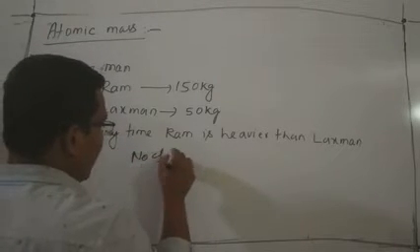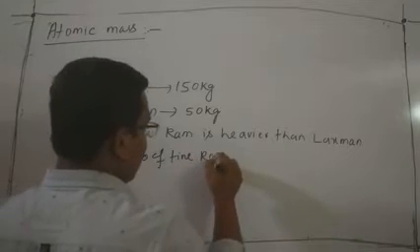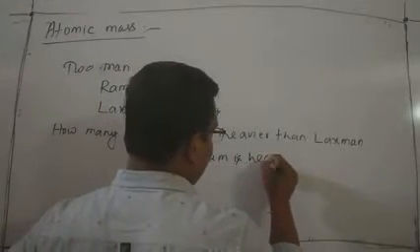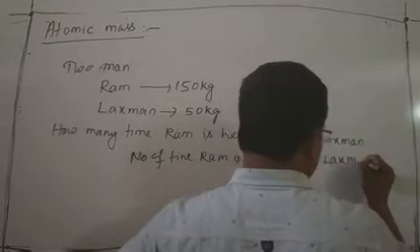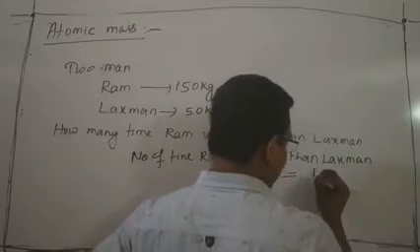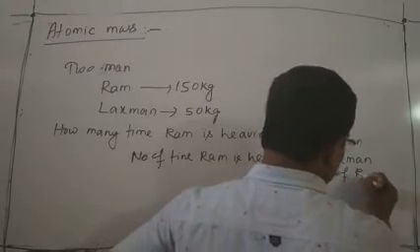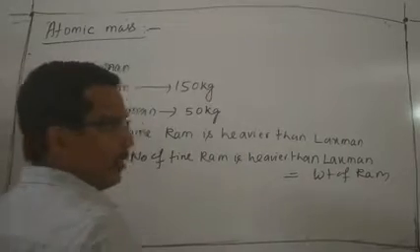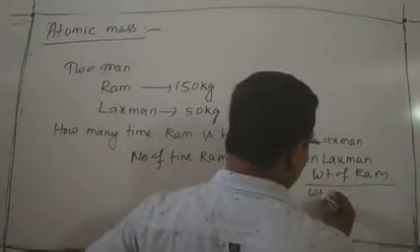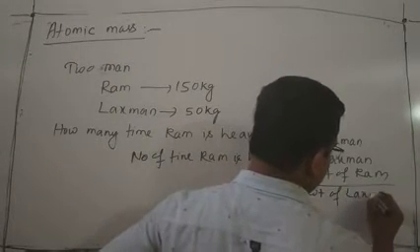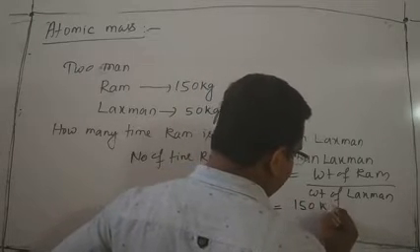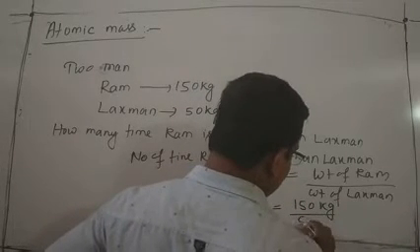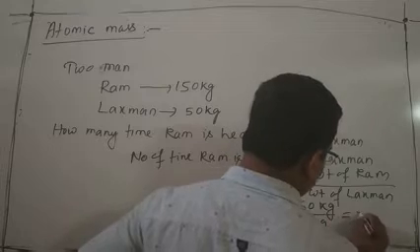You can find it like this: weight of Ram divided by weight of Lakshman. That means 150 kilogram divided by 50 kilogram, that is 3.